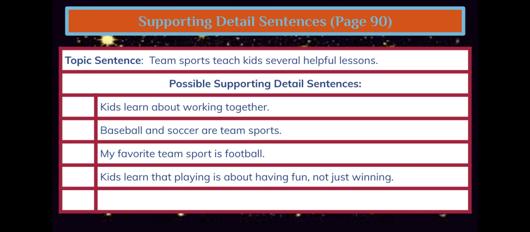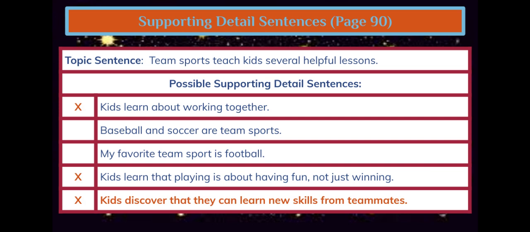What other detail could we add that would address the lessons that team sports teach kids? We could say, kids discover that they can learn new skills from teammates. So go ahead and write that on the blank lines.